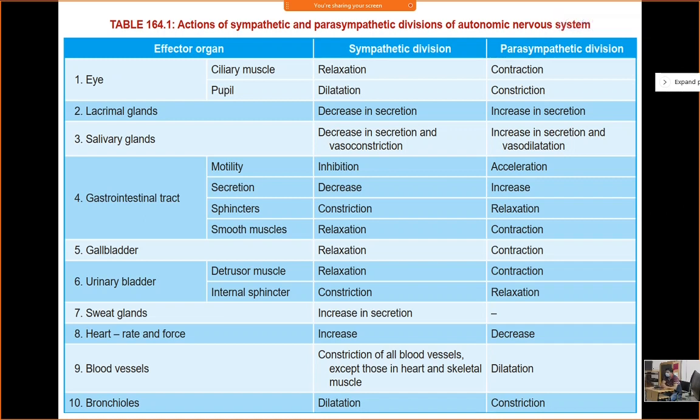So in fight reaction, you need to dilate pupil or constrict pupil? Dilate. So dilate, and the curvature of this ciliary muscle will be more or less? You want to see long or short distance?